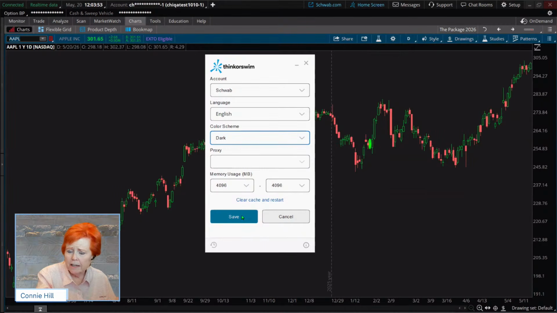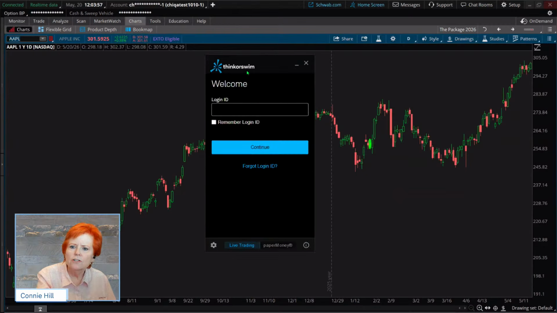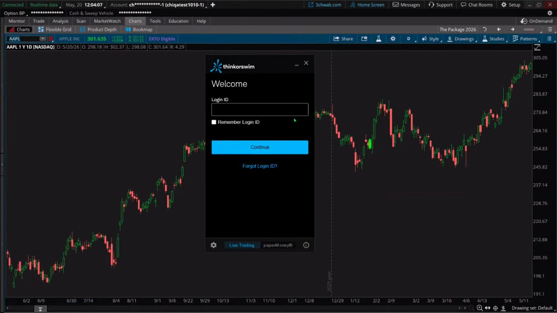Those, and then go ahead and save it. Okay, I'll go ahead and hit save here so that you can see it updated, and when it logs in the black, this is what it looks like, pretty much like the white, just black instead of white. Okay, that's all for the logging in piece.